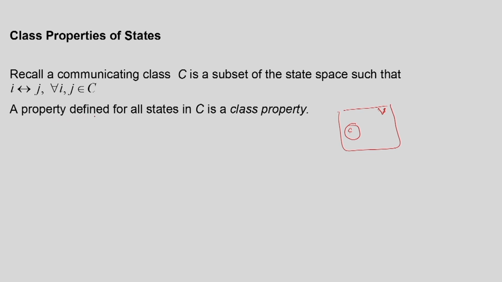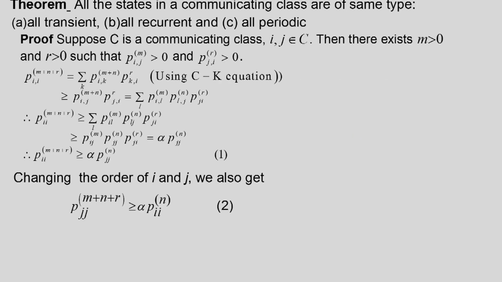So, now if a property is defined for all states in C, then it is a class property. So, if certain properties are satisfied by all states in the class, then these properties are called class properties. So, that way we will see some class properties. So, that is a theorem. All the states in a communicating class are of the same type: all transient, all recurrent, and all periodic. We will prove part A and B, part C also can be similarly proved.